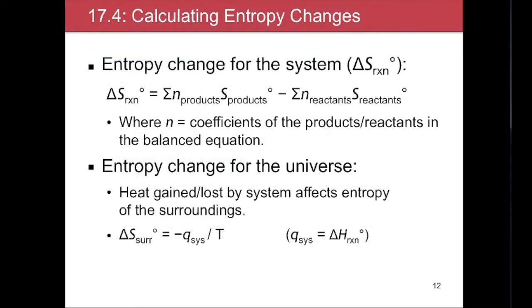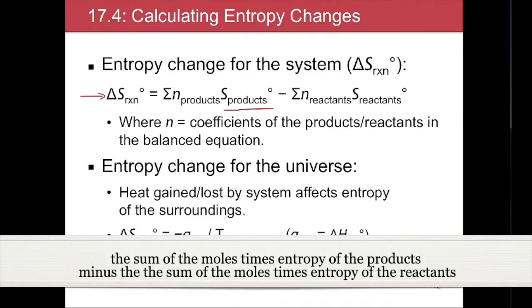So now we're going to move into calculating entropy changes. And to do that, we use this equation here. So the entropy of the reaction is going to be the entropy of the products times the number of moles of the products minus the entropy of the reactants times the number of moles of the reactants.